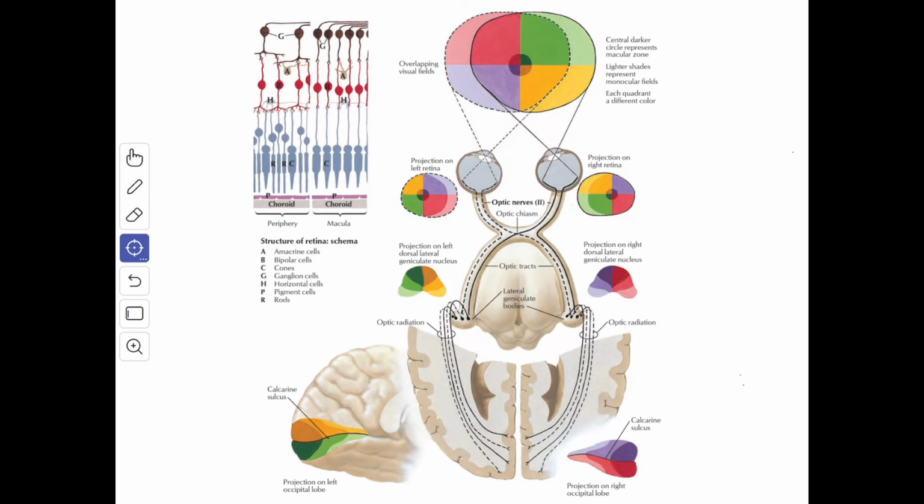When you see the clinical correlation, the optic nerve, if damaged, cannot regenerate because its constituent fibers are devoid of neurilemmal sheath. We have seen in detail about the optic nerve and the pathway. Kindly refer to the playlist of the cranial nerves.